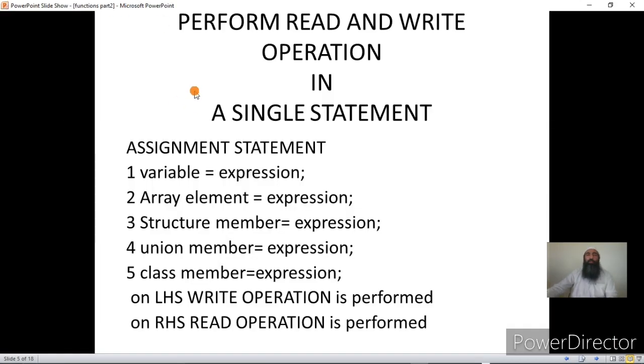So in the assignment statement, we are again performing memory read and write operations. Performing memory read and write operations on a variable or array element or structure member or union member or class member is called accessing a memory. So memory accesses can be performed through input functions or output functions or through assignment statements. Performing memory accesses simply means performing read and write operations.